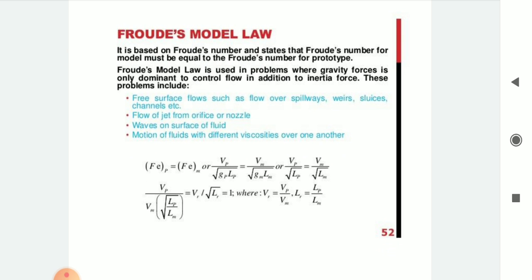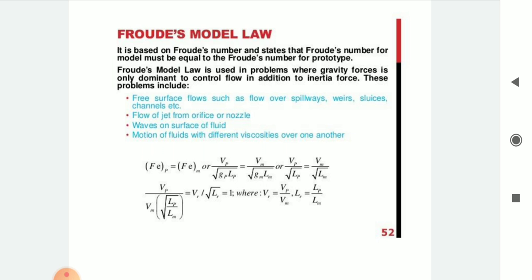It is based on Froude's number and states that Froude's number for the model must be equal to Froude's number of the prototype, similar to the Reynolds model law. Froude's model law is used in problems where gravity force is the only dominant force controlling flow, in addition to inertia force. These problems include free surface flows such as flow over a spillway, weir, sluice, channels, etc., flow out of an orifice and nozzle, waves on the surface of a fluid, and motion of fluids with different velocities over one another.